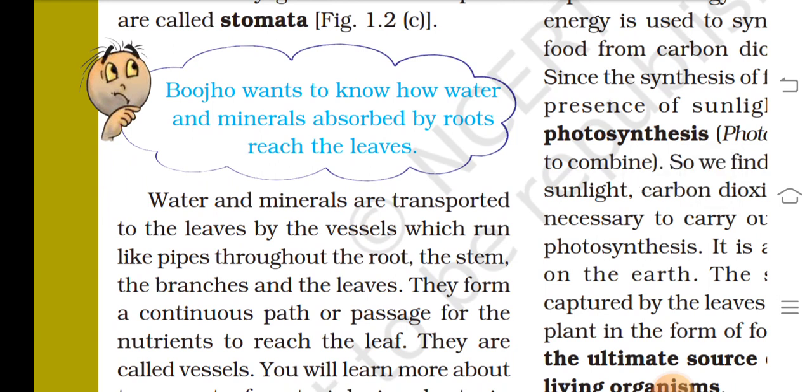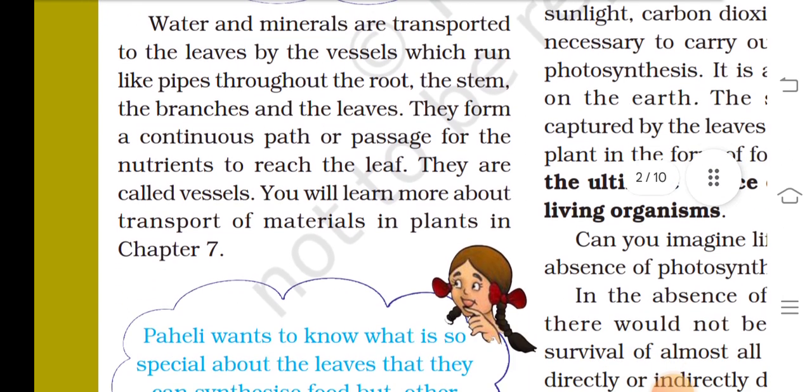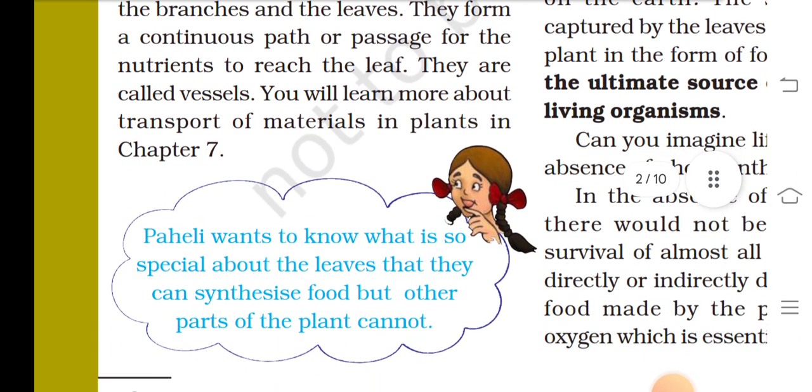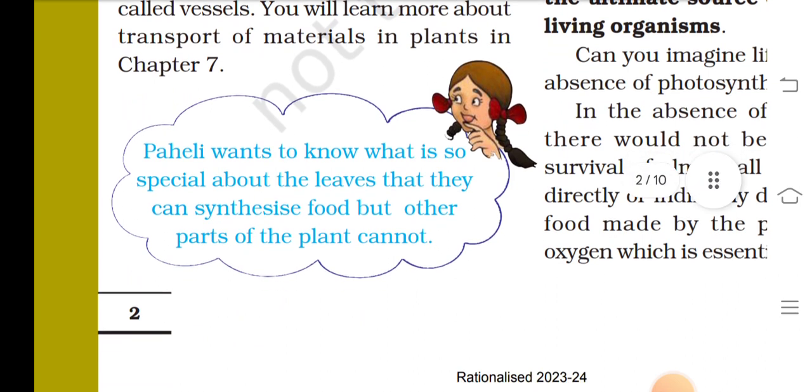Boojho wants to know how water and minerals absorbed by the root reach the leaves. Water and minerals are transported to the leaves by vessels, which run like pipes throughout the root, the stem, branches and the leaves. They form a continuous path of passage for the nutrients to reach the leaf. They are called vessels. You will learn more about transport of materials in plants in Chapter 7.